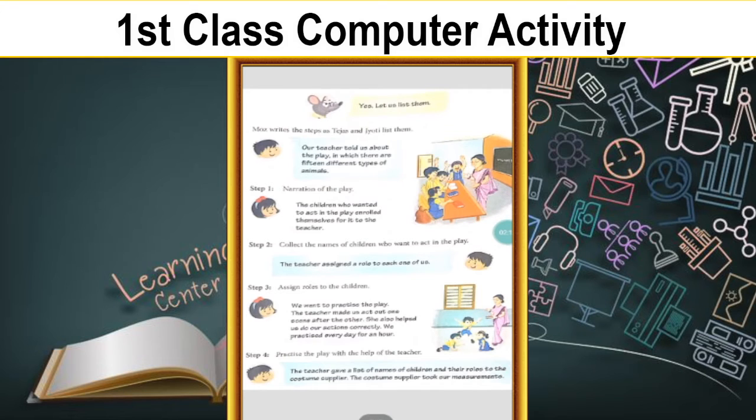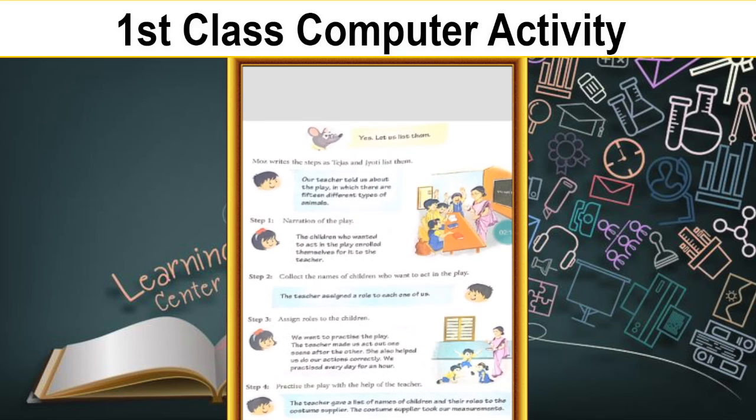Next, second step: collect the names of children who want to act in the play. She will collect all 15 names, and the 15 animal names also. The teacher assigned a role to each of us. So if I assign you monkey, next cat, next dog, next elephant, like that, it will be 15 members.